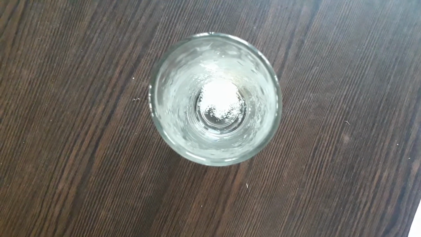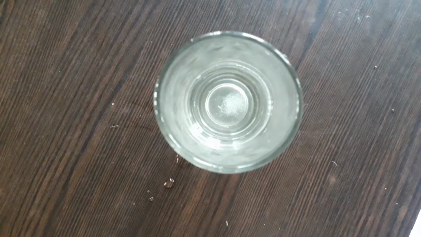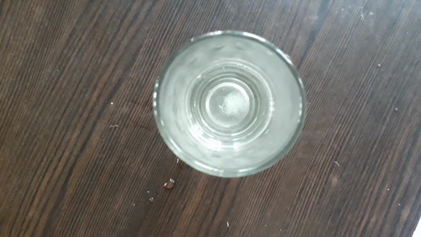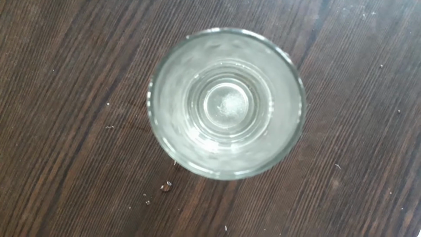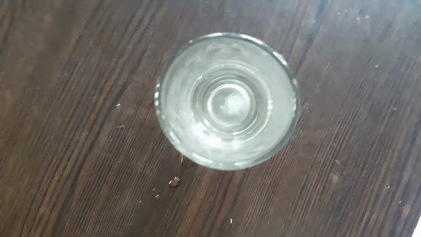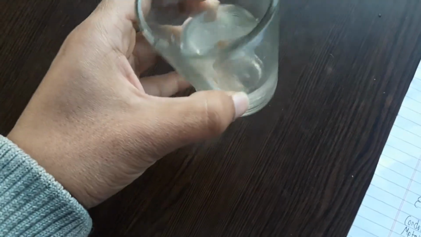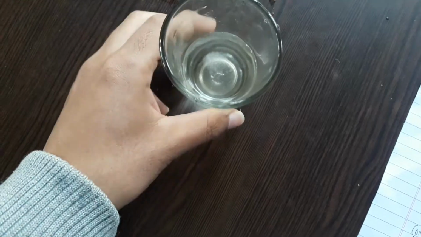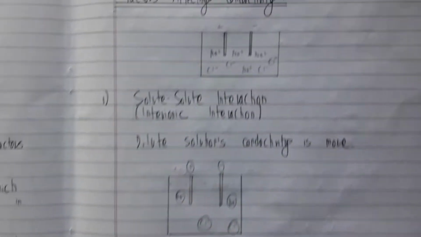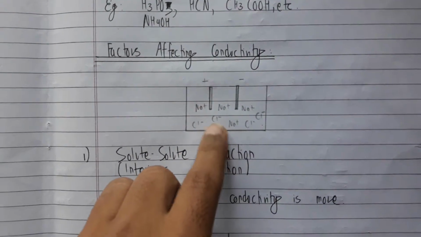So let me just do that. It's all dissolved except for that little bit at the base, but I didn't bother to bring a spoon, so it's already dissolved. And what I want you to realize is that this is an aqueous solution of NaCl, and inside this aqueous solution there are going to be the ions, and that's Na+ and Cl-.